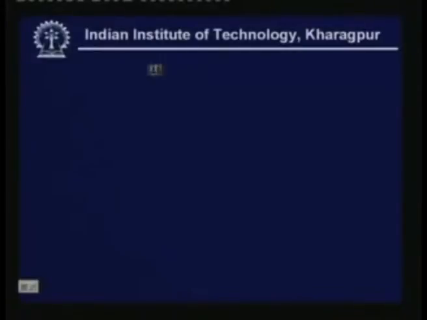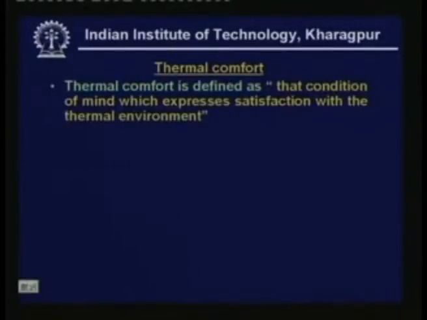So first let us define thermal comfort. What do we mean by thermal comfort? Thermal comfort is defined as that condition of mind which expresses satisfaction with the thermal environment. The definition is a bit vague because it is really very difficult to put it in words. Basically what it means is it is a state of mind when a user or an occupant feels satisfied with the thermal environment, then the environment is comfortable. So it depends upon the response of the occupant.